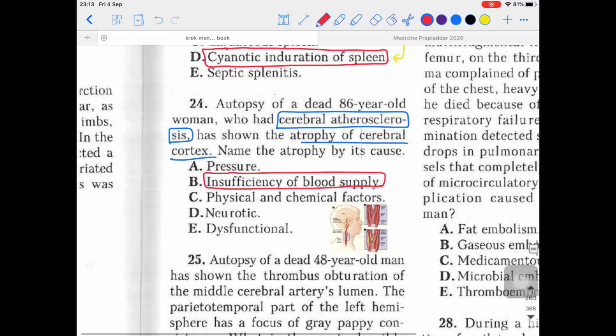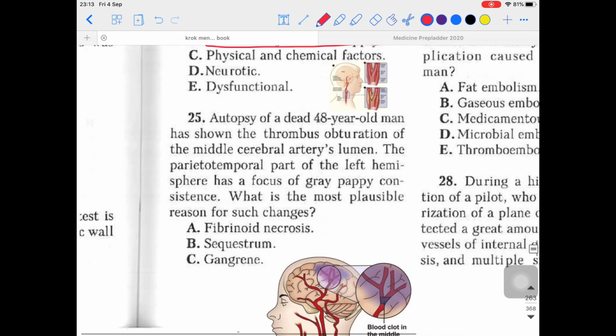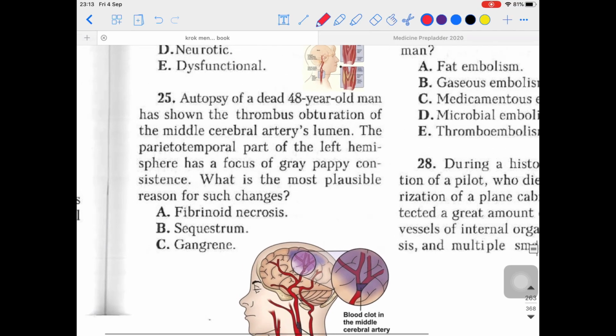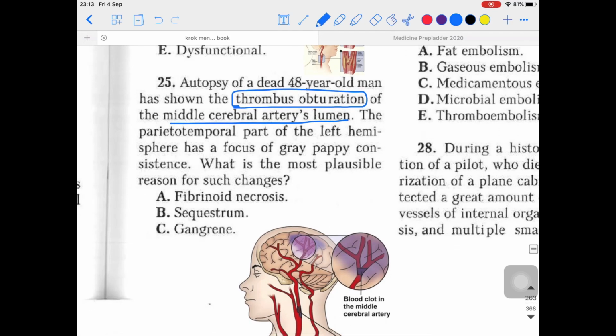Fine. Let's talk about the next one. Autopsy of a dead 48-year-old man has a thrombus obturation in the middle cerebral artery lumen. So what they are saying is that the autopsy of this dead man shows the thrombus obturation of the middle cerebral artery's lumen. Now the parieto-temporal part of the left hemisphere, they are talking about the left cerebral hemisphere, has a focus of gray softened consistence. That is important for us.